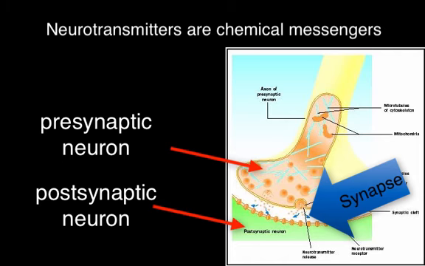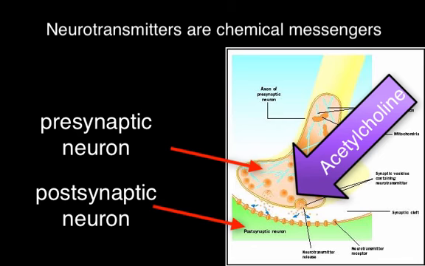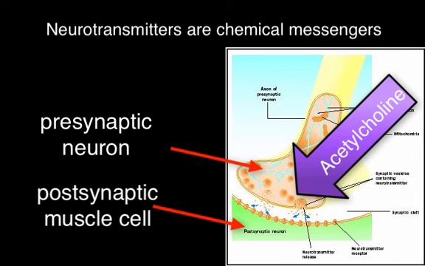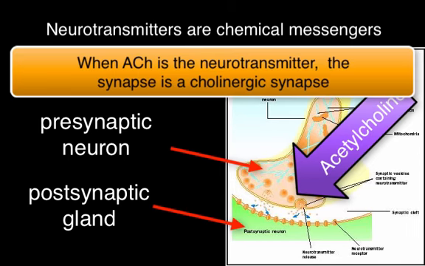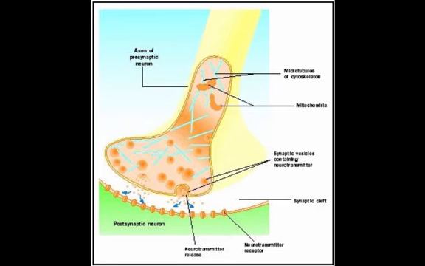Acetylcholine is a neurotransmitter commonly used between two neurons and also between a neuron and a muscle cell, or between a neuron and a gland. When acetylcholine is the neurotransmitter that is released, the synapse is called a cholinergic synapse. Specific events occur at a cholinergic synapse.